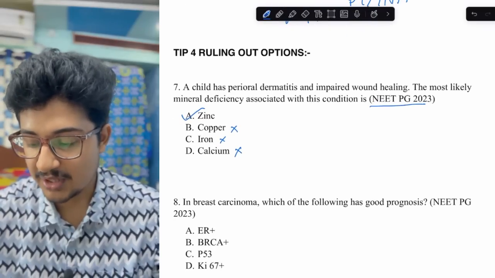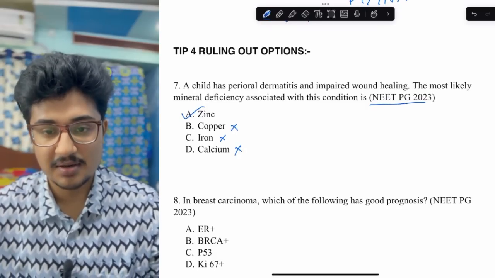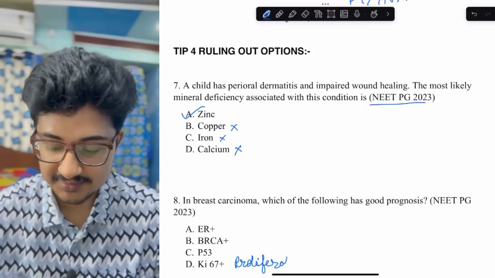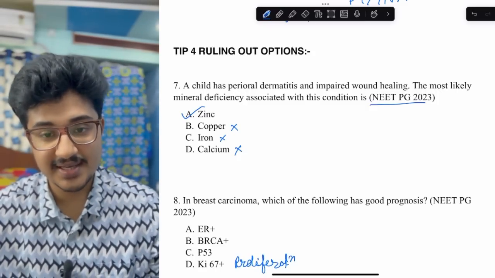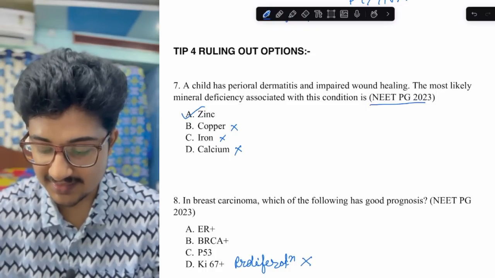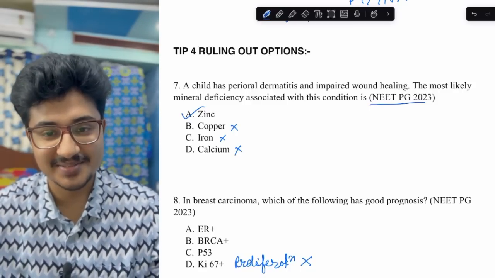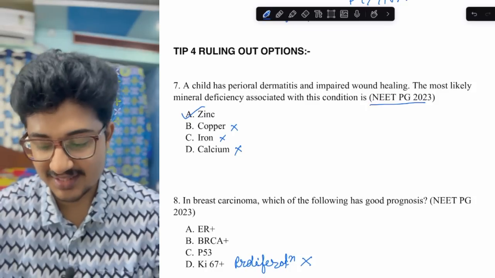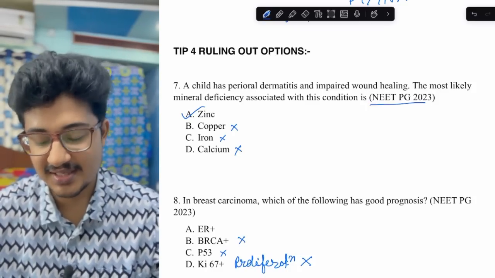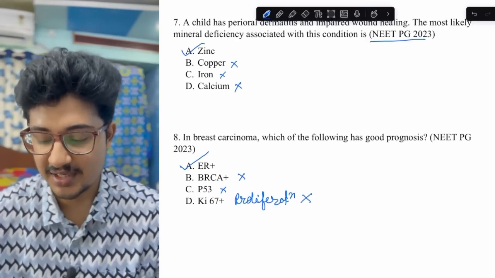In breast carcinoma, which of the following has a good prognosis? Ki67 means the proliferation index. So more Ki67 means more proliferation, so this is a bad prognostic factor. This is not the answer. P53 mutation: you all know that it is a tumor suppressor gene, and if there is a mutation, it is bad, not the answer. BRCA mutation, bad, not the answer. ER positive, so you can give hormonal therapy. This is the answer by ruling out options.